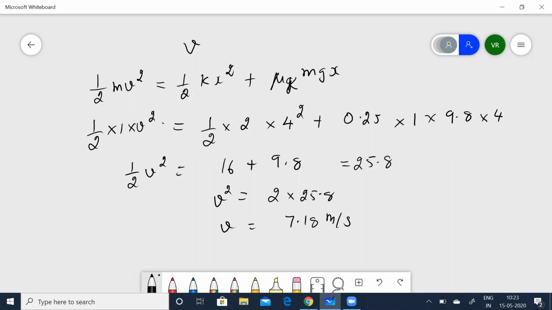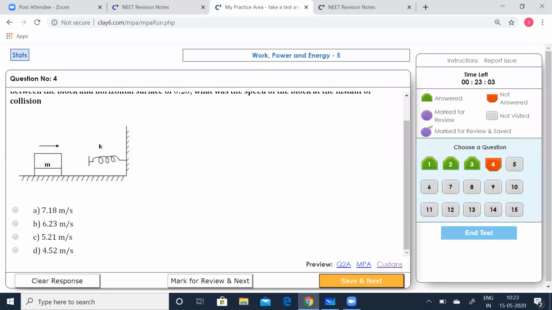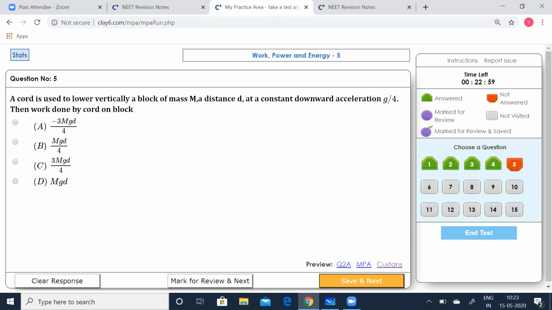Let's see which option is correct. Option A is correct. Click that. Go to the fifth question. A cord is used to lower vertically a block of mass m, a distance d, at a constant downward acceleration g by 4. Then the work done by the cord on the block is how much?